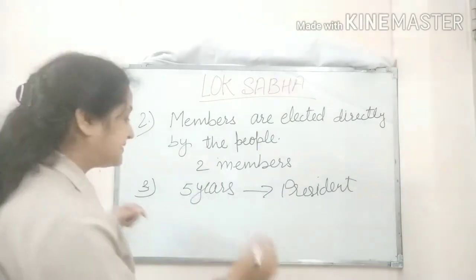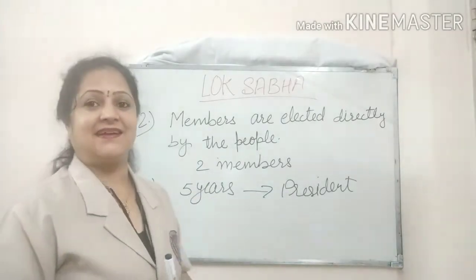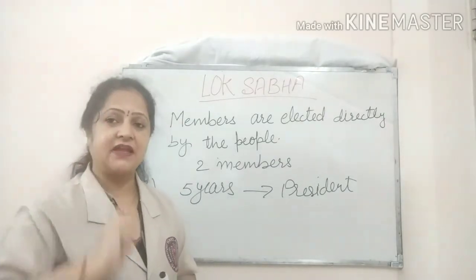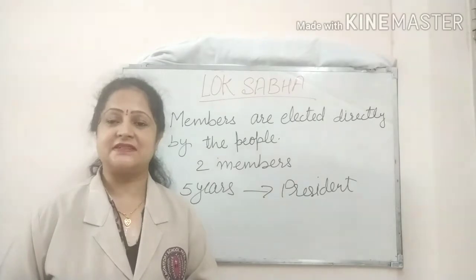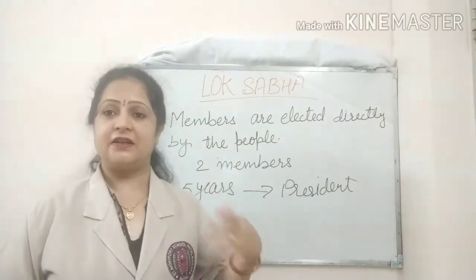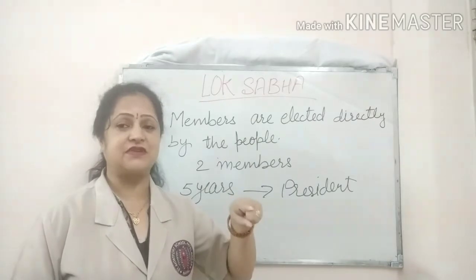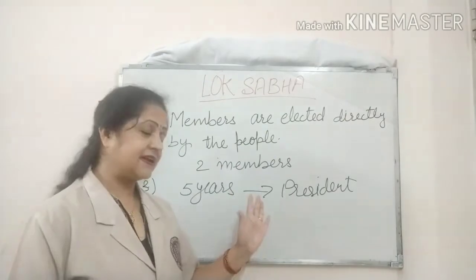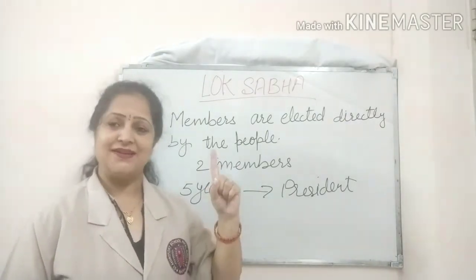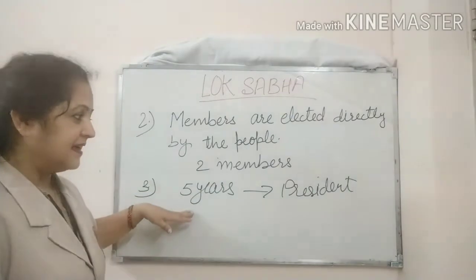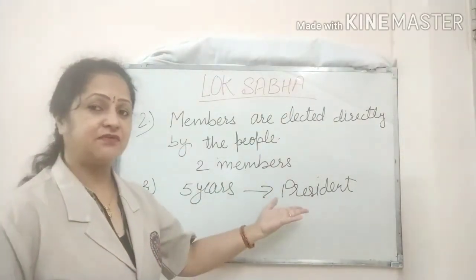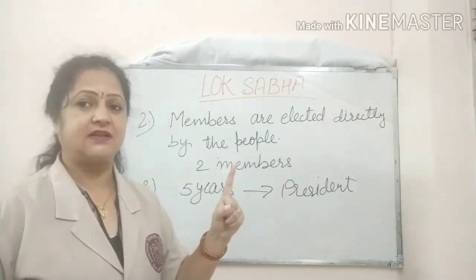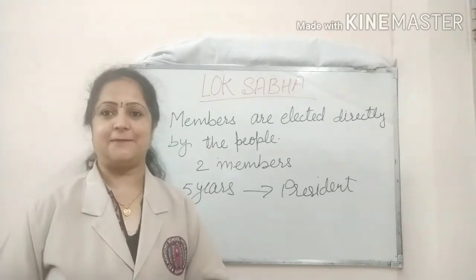There may also be situations like an emergency or war where the term of Lok Sabha can be extended by 1 year. So the normal term is 5 years, it can be dissolved before that by the President, and it can be extended by 1 year during an emergency.